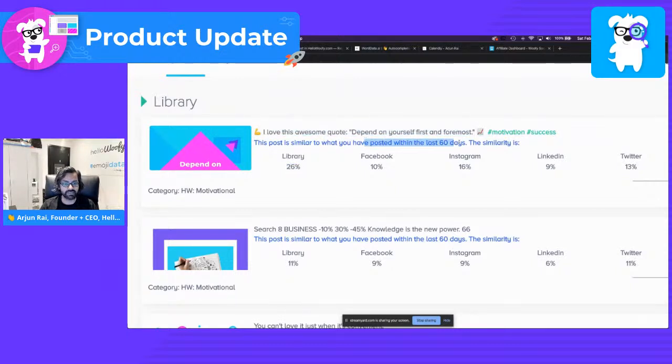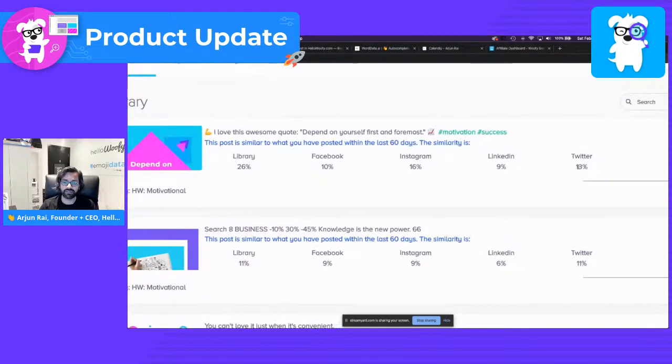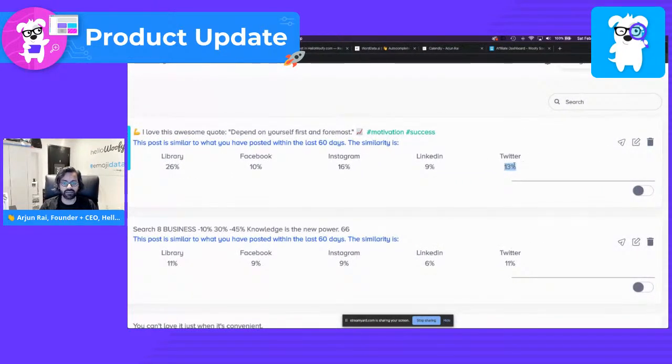Now, in the last 60 days, given my history of posting and using Woofy itself, which of course we use all the time for our own social media posting, this post is 10% similar to something else that has gone out on our Facebook page or a Facebook group and things of that nature, and so on. So you're always in the driver's seat to figure out when something is too similar. Say this is actually at 85%. Of course, it's not allowed to be scheduled to Twitter. You can edit the content, and once you click save, you can see how the similarity score has changed. It may go up, it may go down.